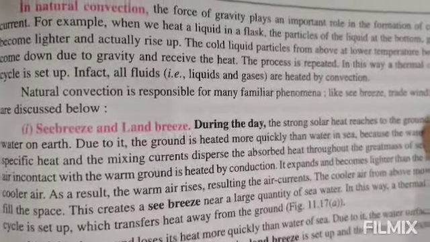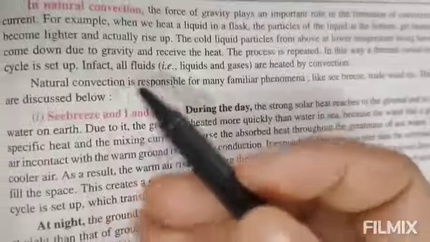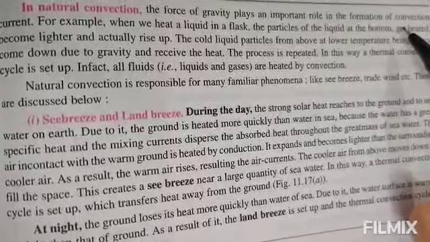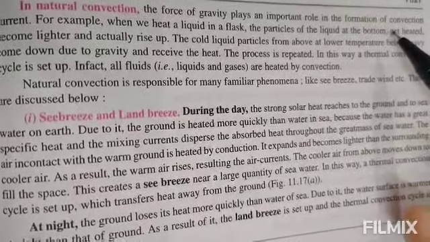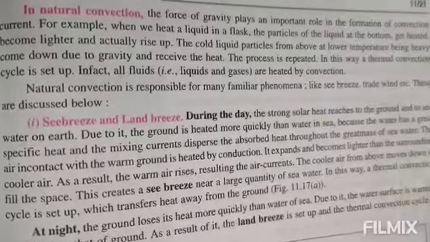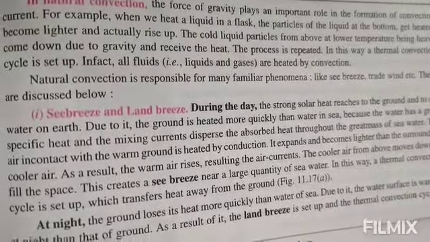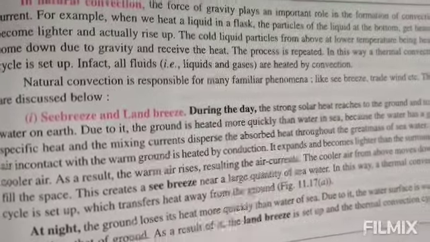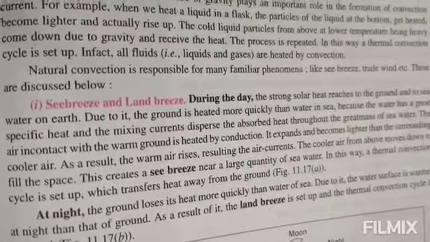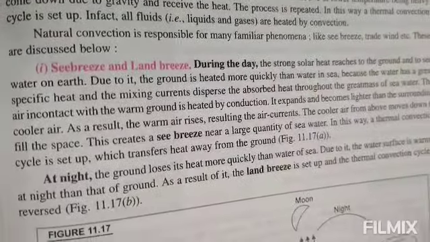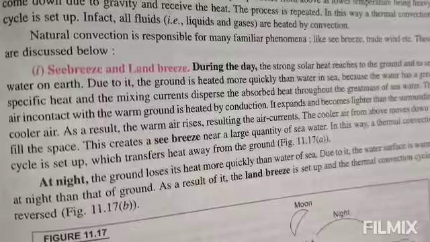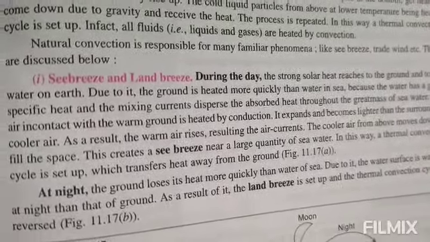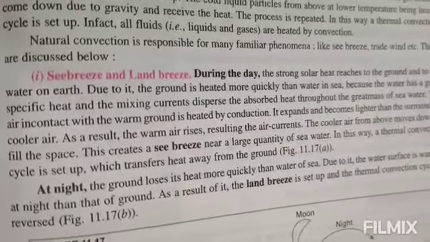First of all, we'll see natural convection. In natural convection, the force of gravity plays an important role in the formation of convection current. For example, when we heat a liquid in a flask, the particles of liquid at the bottom get heated, become lighter and rise up. The cold liquid particles from above at lower temperature, being heavy, come down due to gravity and receive the heat. The process is repeated in this way. A thermal convection cycle is set up. In fact, all fluids, that is liquids and gases, are heated by convection.